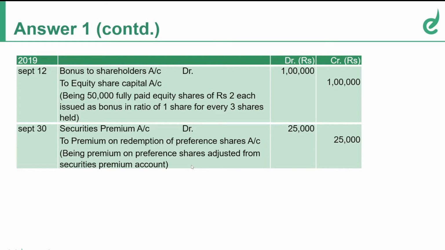Yes, you can use profit and loss account also. There is no restriction that you should not use a profit and loss account. But remember, if there is securities premium, prioritize securities premium. Why we prioritize securities premium is profit and loss account general reserve can be used for any other purpose, whereas securities premium has limited usage.